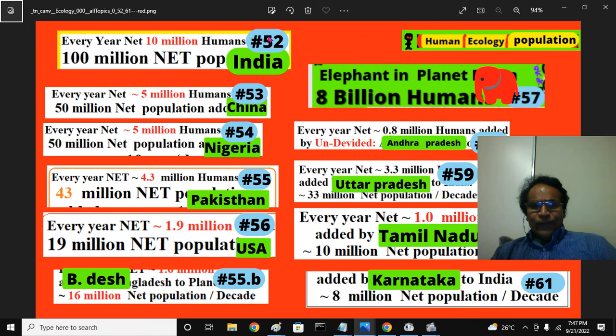Now the 52nd one we discussed before: every decade 100 million people are added from India, that is 10 million a year, roundabout 10 or 11 million. Now we are talking about 53, the mainland China, where 5 million people are added every year. Next we talk about Nigeria, which adds almost the same, and Pakistan, pretty close, 4.5 million or so.